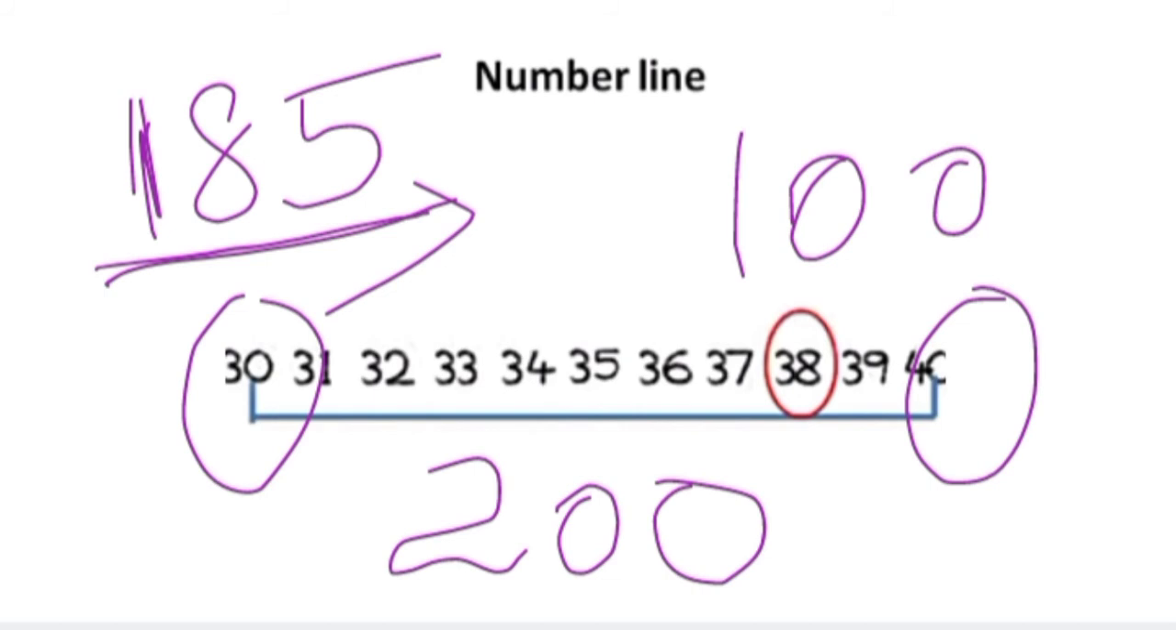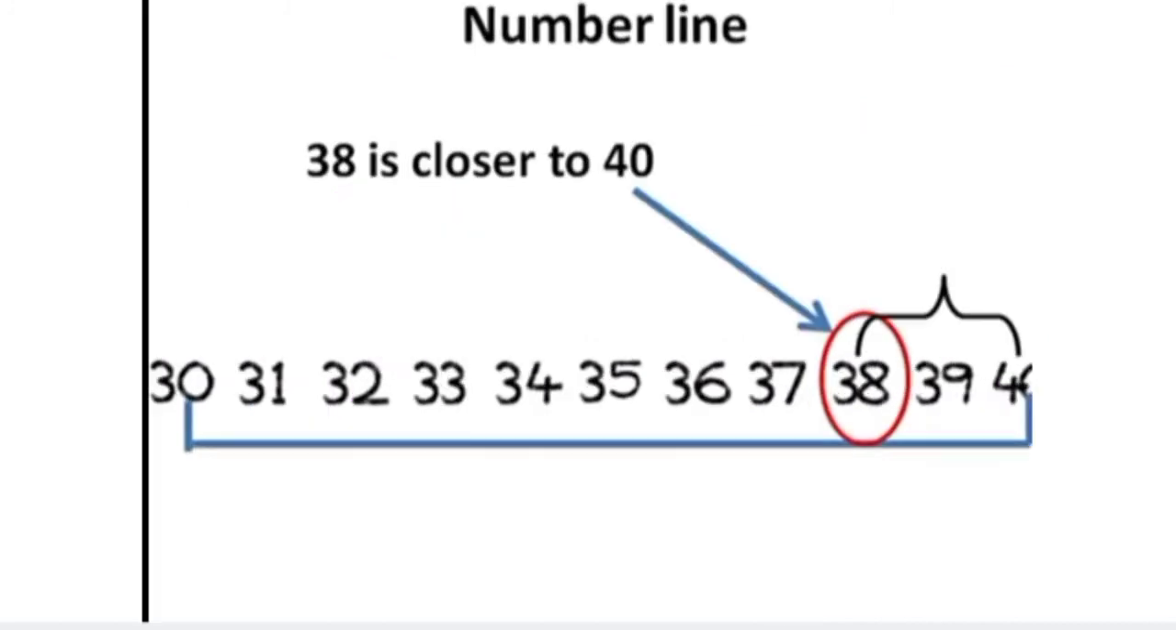But it is far away from 100, isn't it? So we can't estimate it as 100. We have to estimate it as 200. Do you understand, children? So the same example I have given, 38 is closer to 40. So we can estimate it as 40.